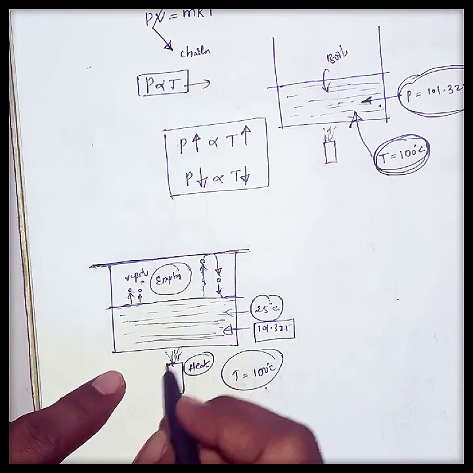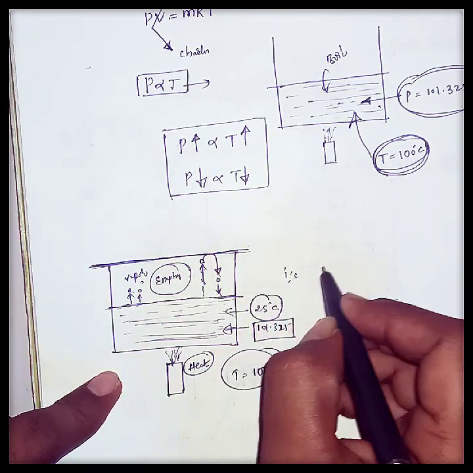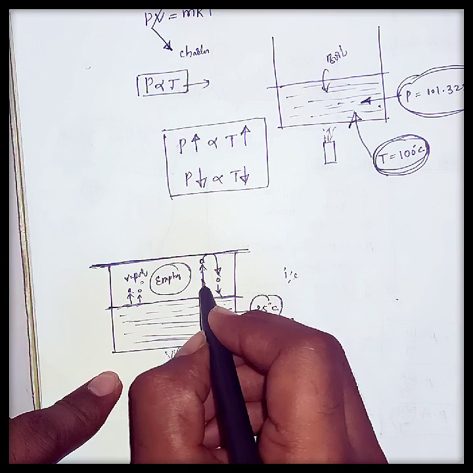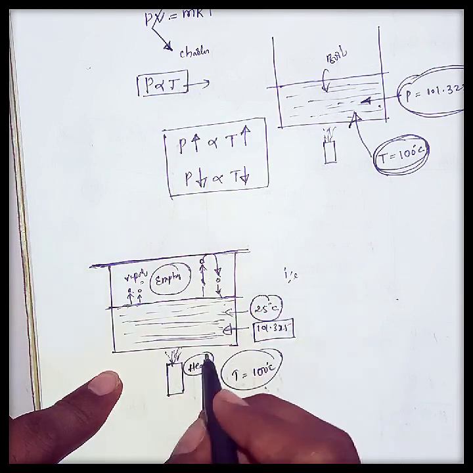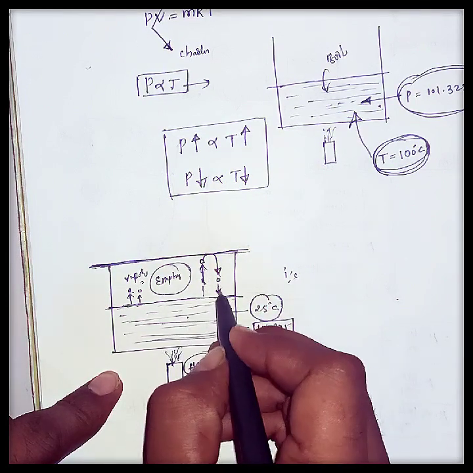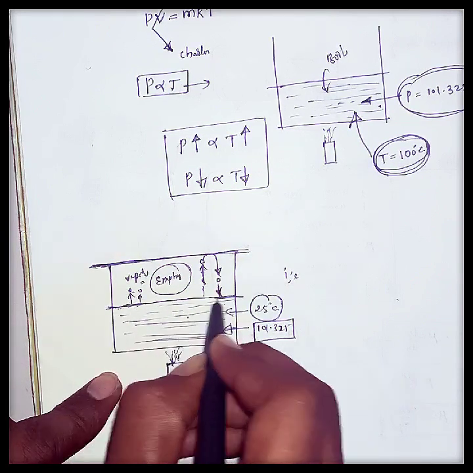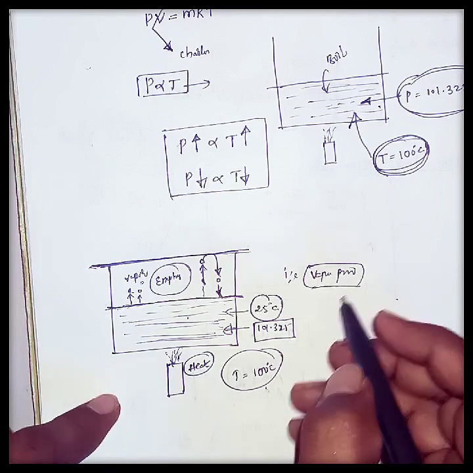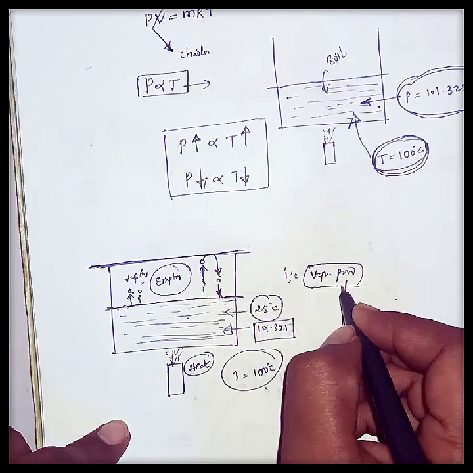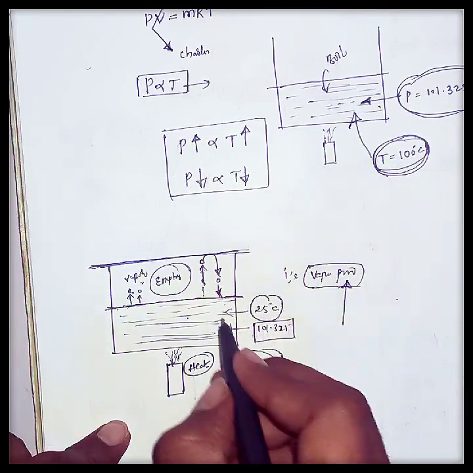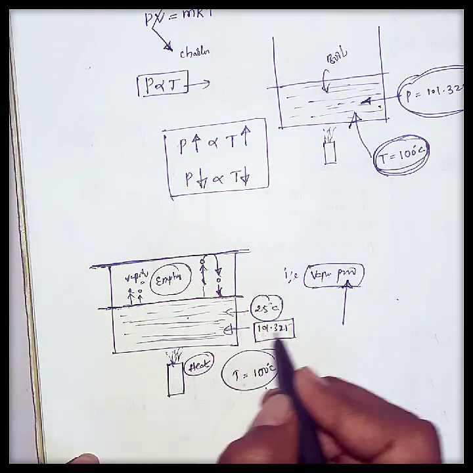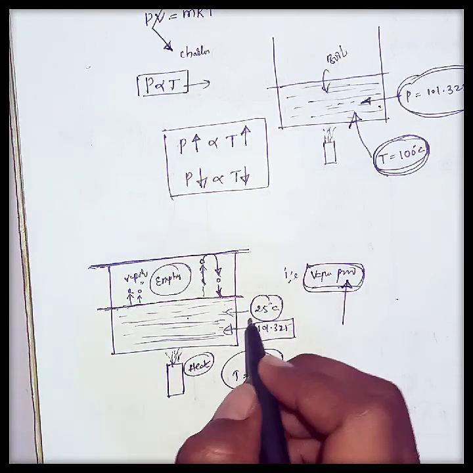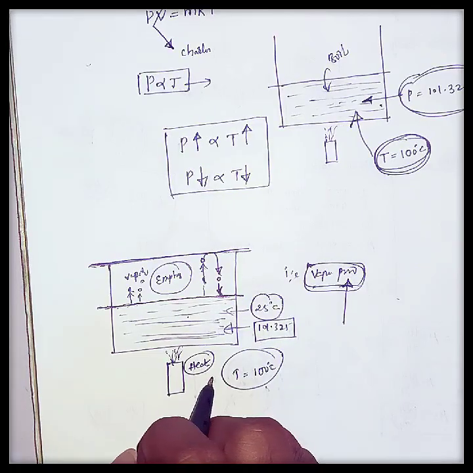liquid. That pressure, the pressure exerted by these vapor bubbles formed due to the boiling of the water, is exerted on the surface. That pressure is nothing but vapor pressure. That means the pressure exerted by the vapor formed by the boiling of the water is called vapor pressure. This is the concept of vapor pressure.